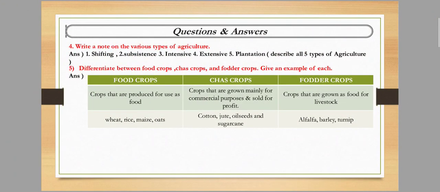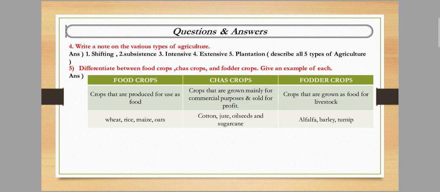Next is, write a short note on various types of agriculture. Here you can see there are 5 types of agriculture. All of you need to write some points on these farmings, okay. Different types of farming: shifting, subsistence, intensive, extensive, plantation, okay.